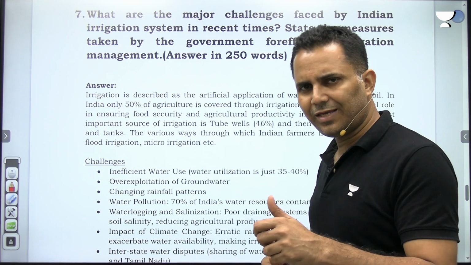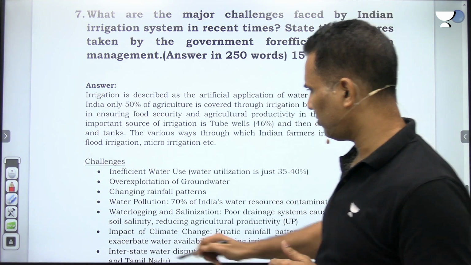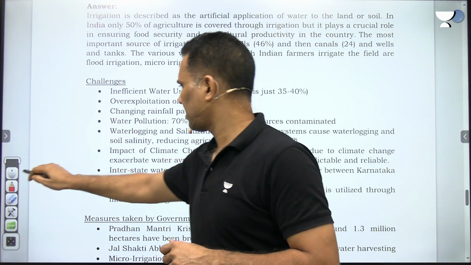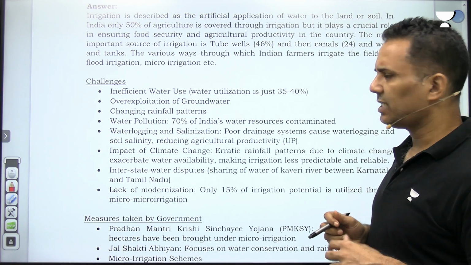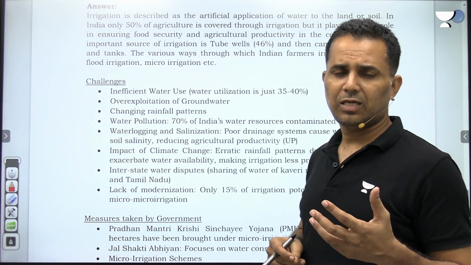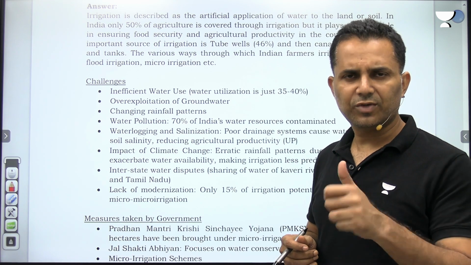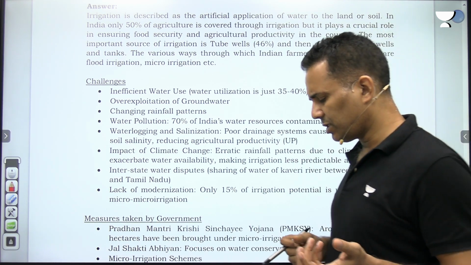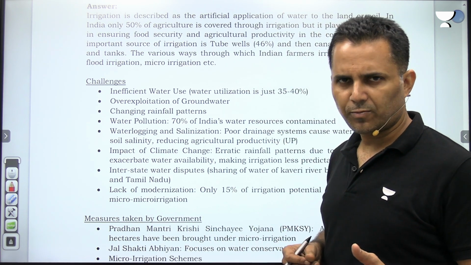So the way we irrigate, there are major challenges. What are the challenges? You can see inefficient water usage. Utilization is just 35 to 40% because mostly in wheat and rice we use flood irrigation. There is huge wastage of water. Over exploitation of groundwater, as you know that Punjab and Haryana, because of the rice wheat cropping pattern,